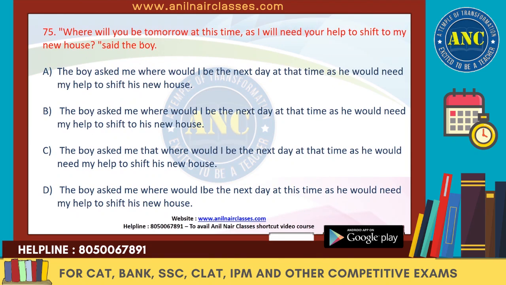Next one. "Where were you? Where will you be tomorrow at this time? As I will need your help to shift to my new house," said the boy. Now this is in the past tense, and this is in the future. When we know that the reported speech, if it is in the simple future tense or the present tense, it changes as per the corresponding past when the reporting verb is in the past, right? So we know will changes to would, right? And this is an interrogative sentence. The answer is not yes or no, so I definitely need where, right? Tomorrow will change to what?